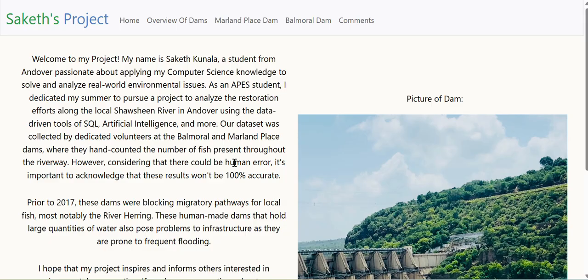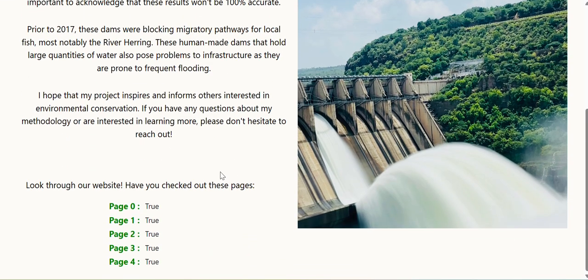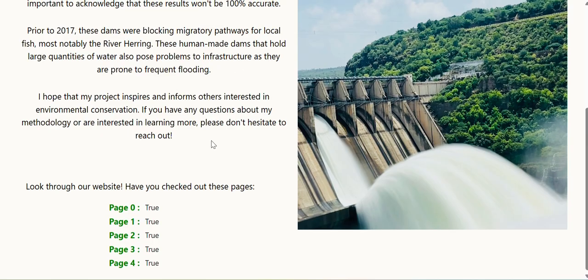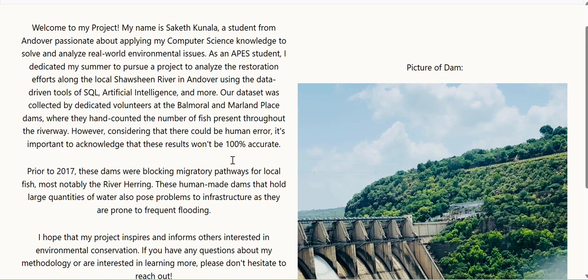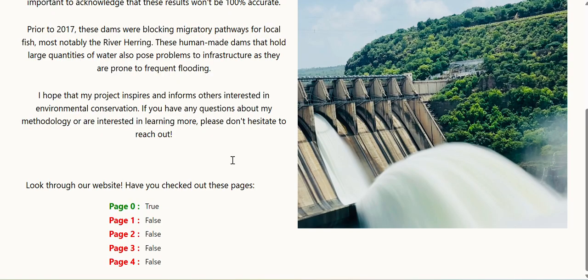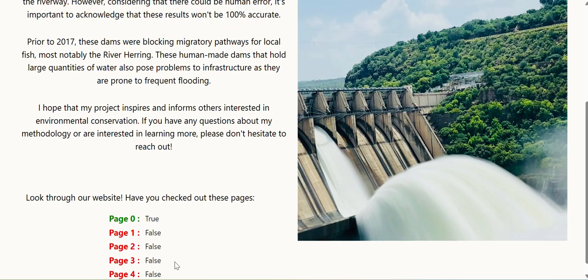So here's the homepage. It talks about the project, and here's a quick little checker that ensures that you've checked out these pages. In the previous example, I already looked at all of my pages, so I just reset the server and reran Flask run in order to show you that the pages actually turn into false if you haven't seen them yet.